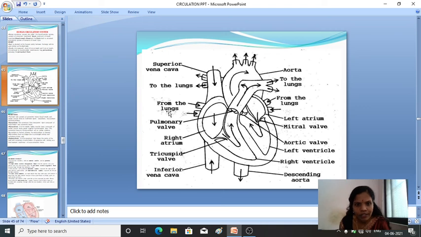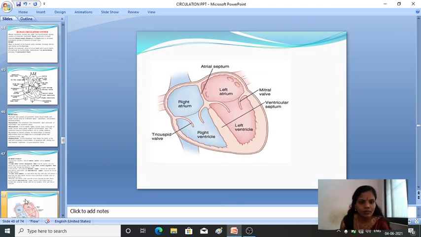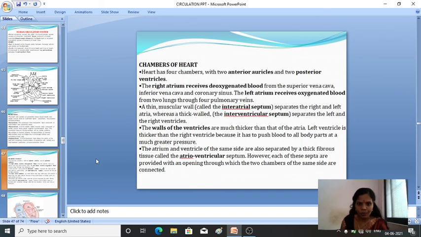Here you can see the ventricular septum separates both the ventricles, and the atrial septum separates both the auricles. Is it clear? Hope it is understood. Hope people are following what I am saying.